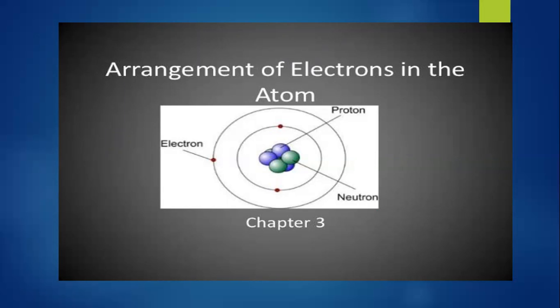So remember that electrons that have less energy will be found closest to the nucleus. So you can say this electron has less energy, so it is found close to the nucleus as compared to this electron that is far away from the nucleus.